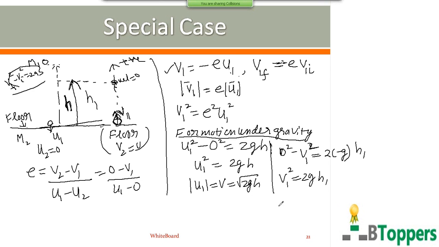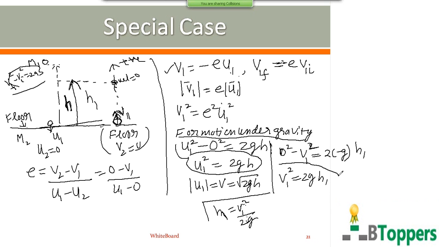Or you can directly write that the maximum height reached after collision with the floor, after the first impact of the floor, is given by h1 equal to v1 square by 2g, using the formula for maximum height which we discussed in kinematics. So from the same equation, you can write v1 square equal to 2gh1. Now we can substitute u1 square equal to 2gh on the right side here, and v1 square equal to 2gh1 on the left hand side here.